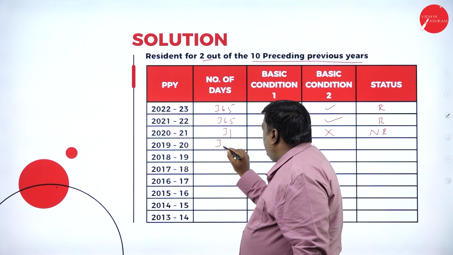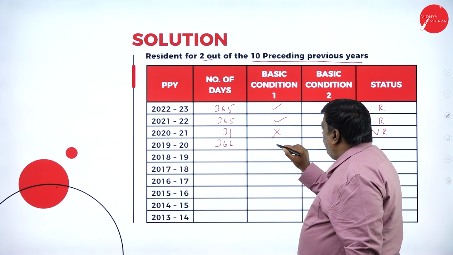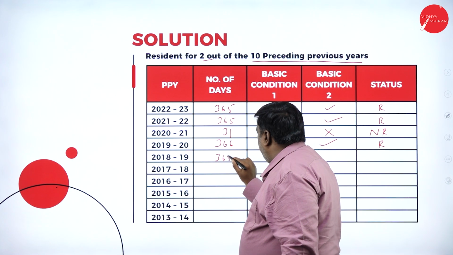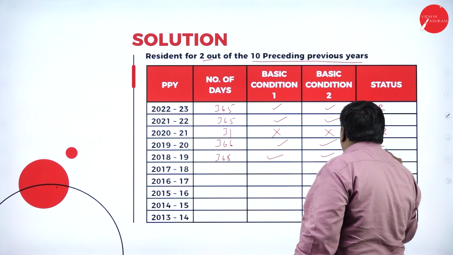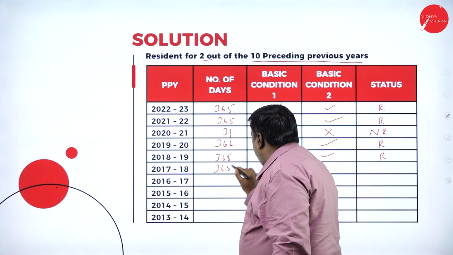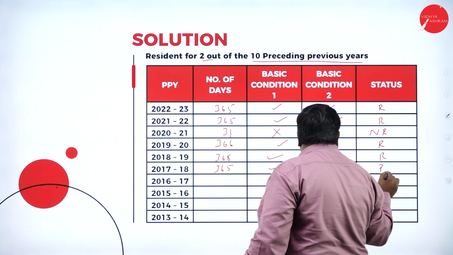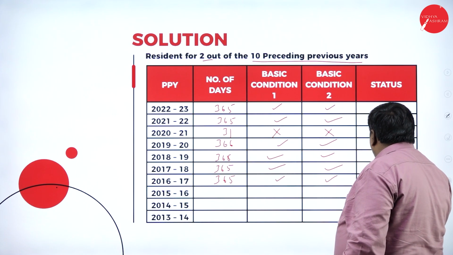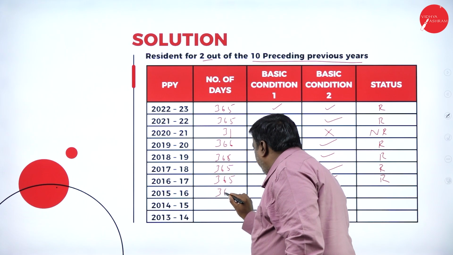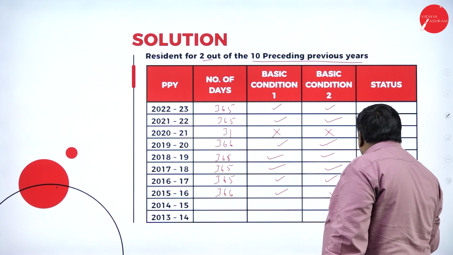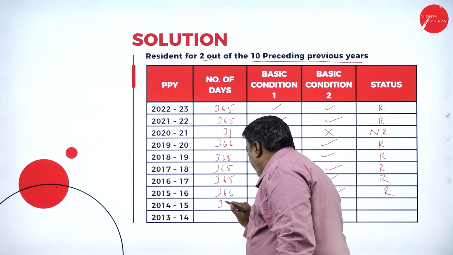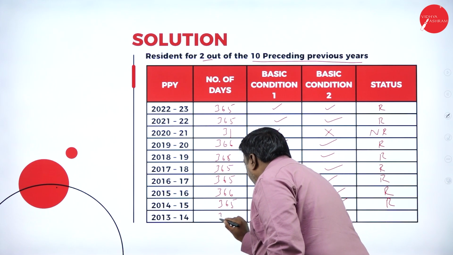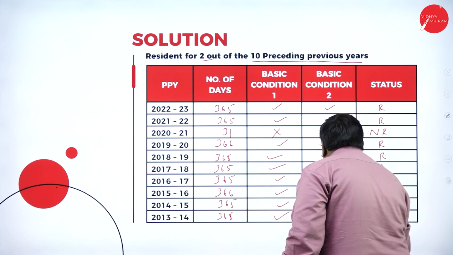2019-20 is a leap year, 366 days. I was in India, satisfied, they're going to call me a resident. And here, 365 days, satisfied, resident. 365, satisfied, resident. 365, satisfied, resident. 366, satisfied, I'm a resident. 365, satisfied, resident. 365, satisfied, resident.